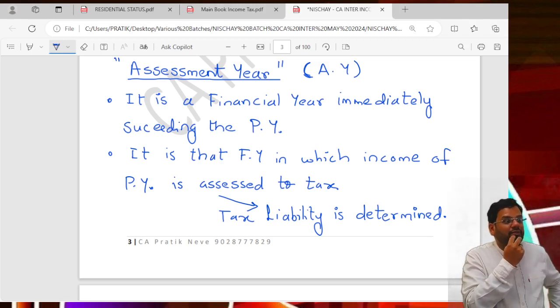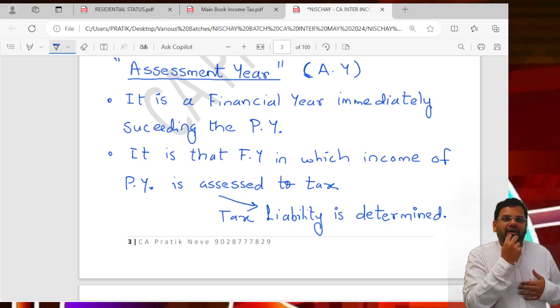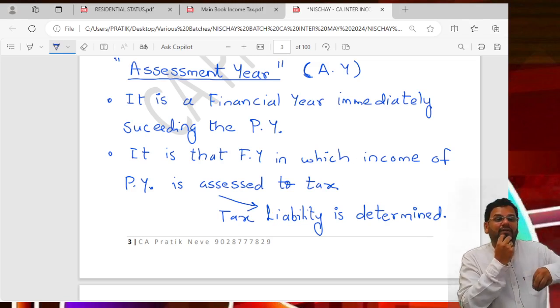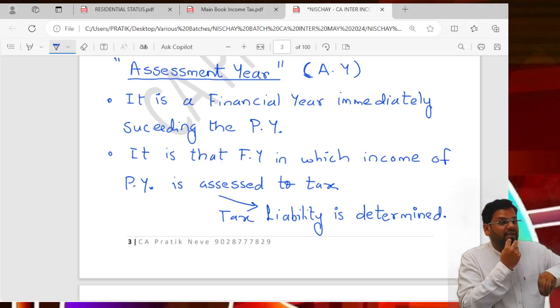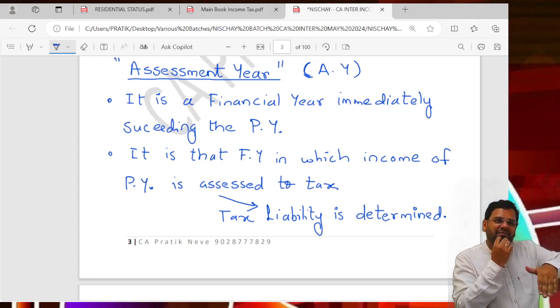I know now how much my income could be. I'm not blank, I know how much my income could be. So I will have to start paying tax for the PY in the PY itself. But the exact tax, how much it is, will be calculated in the AY. But I will start paying in the PY.